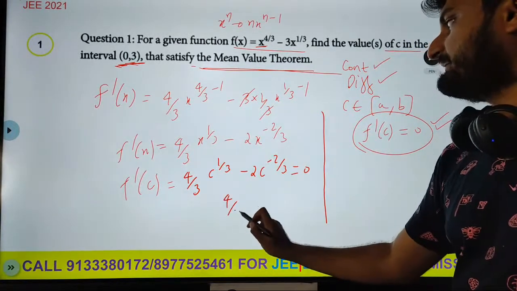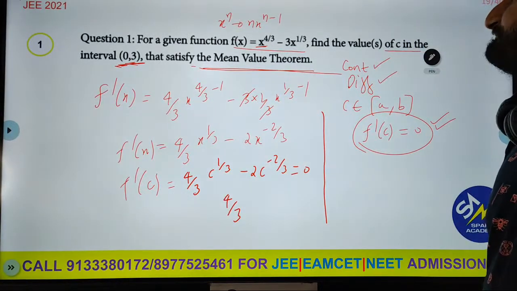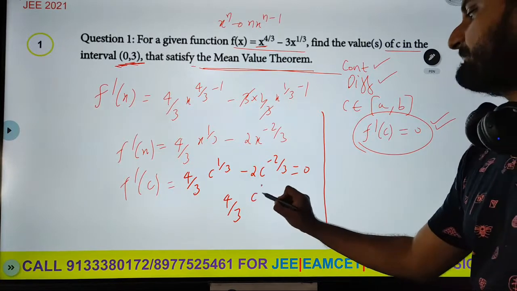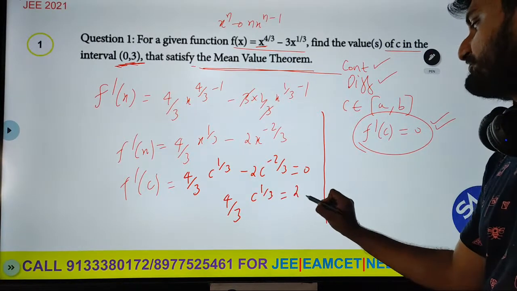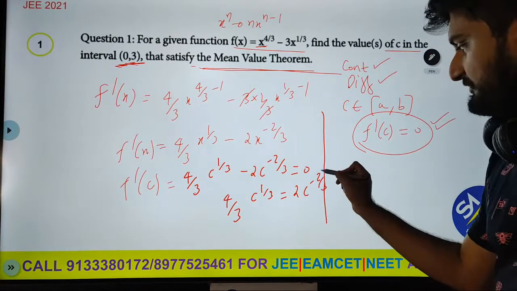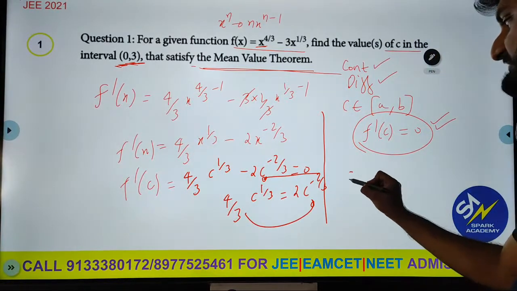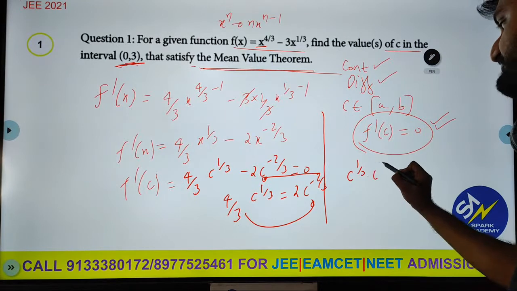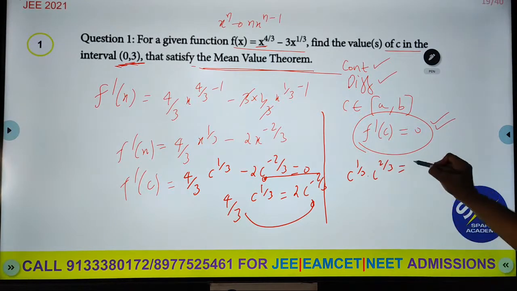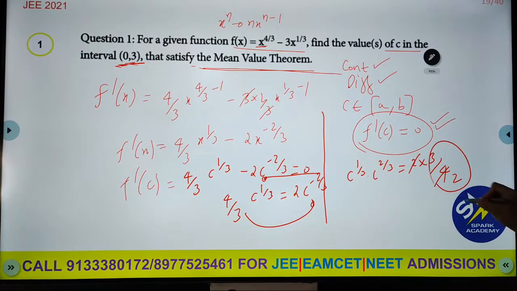So 4 by 3 c power 1 by 3 is equal to 2c power minus 2 by 3. So this goes here, this goes here. So what will you get? c power 1 by 3 into c power 2 by 3 equals 2 times 3 by 4. 2 goes 2 times, so I think you will get the answer as 3 by 2.